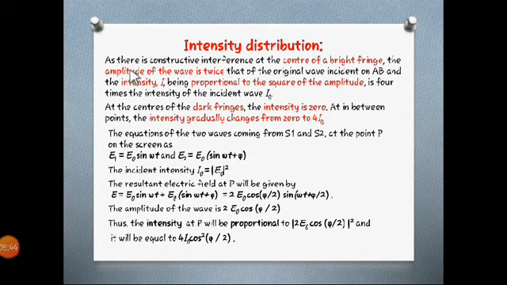Firstly, let us consider constructive interference. In case of constructive interference, we get bright fringes, and the amplitude will be twice that of the original wave incident on it. So the amplitude will be twice. But as we know, intensity is proportional to the square of the amplitude. Already the amplitude is twice, so the square will be four times, and we consider the initial intensity as I0. Then the final will be 4I0.